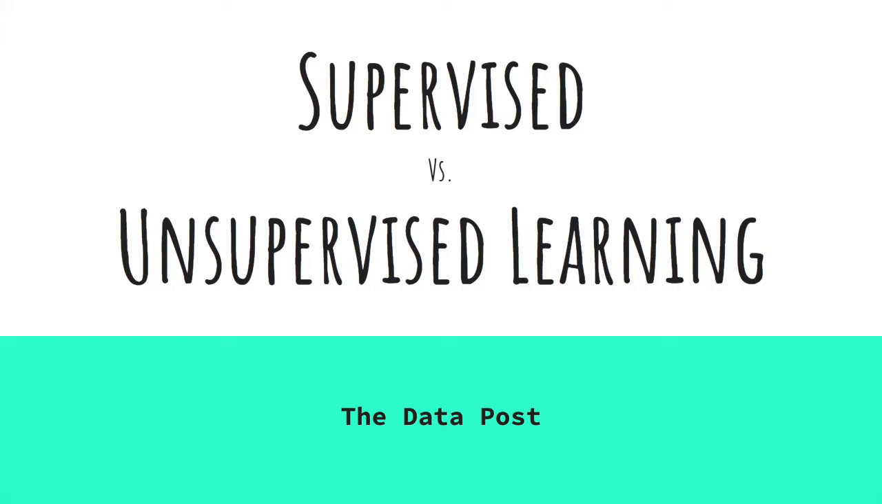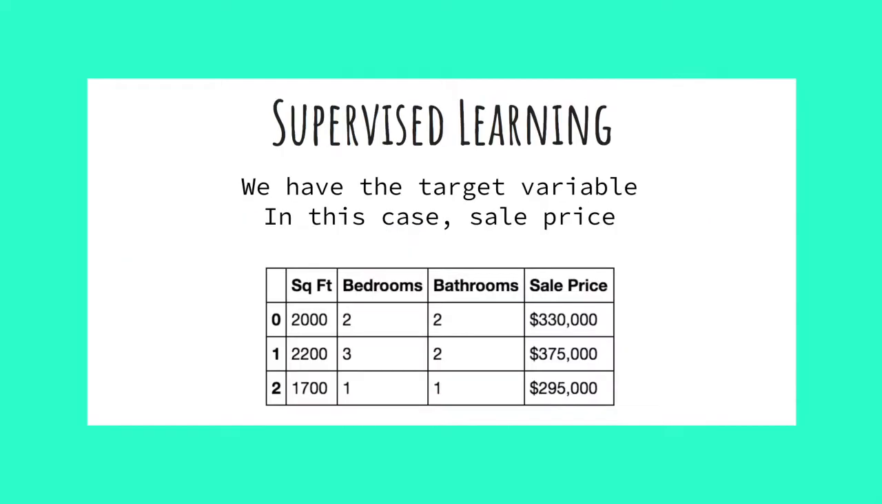In this video, I'm going to talk about the differences between supervised and unsupervised learning. Supervised learning is a machine learning technique wherein we have a target variable. This means we have past data telling us what the correct answer is. If my objective is to build a model that can predict a house's value, I would have the sale price for houses that have already sold to teach the model.